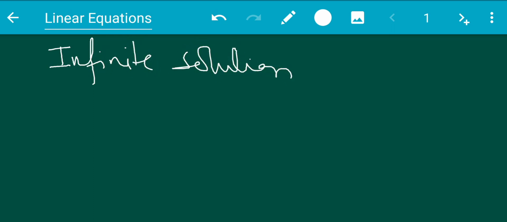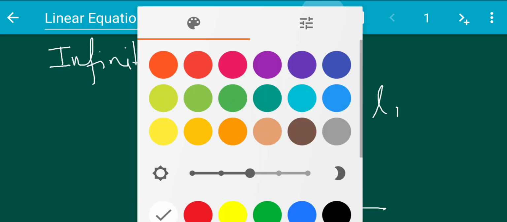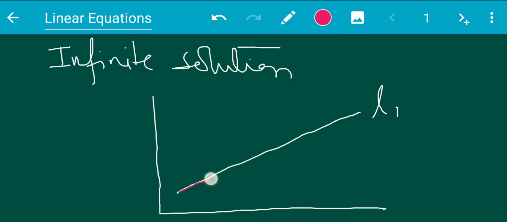Okay, now what is an infinite solution? If this is your L1 and this is your L2 superimposed on L1, then this system has infinitely many solutions. One line is on the other line, or you can say both the equations are identical, then the system has infinitely many solutions. So these are the natures of the solution for a given system of linear equations.